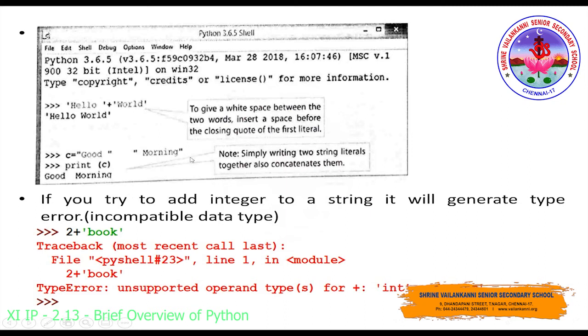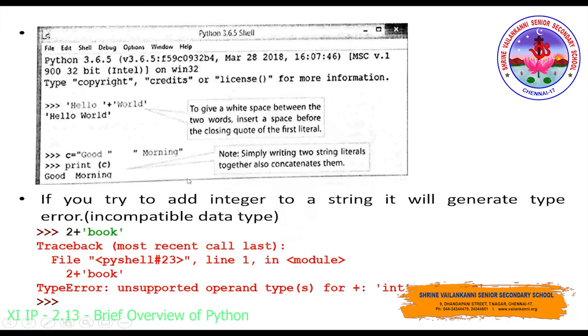Similarly, you can also concatenate 2 strings without using the plus operator in this form. So good is a separate string and morning is a separate string, and when you leave a space in between, this will concatenate and display the string good morning like this. So you can concatenate in 2 different ways.